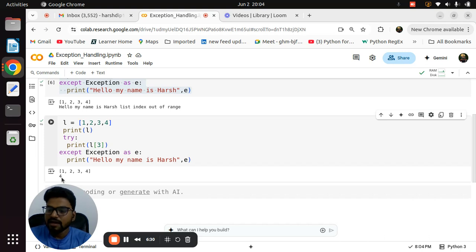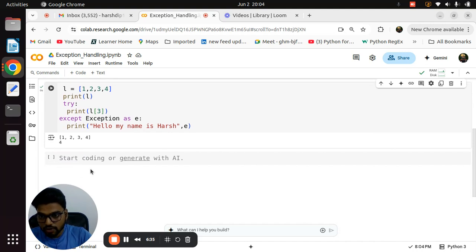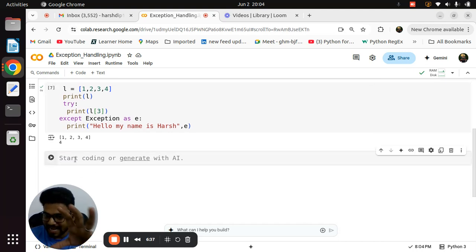Nothing rocket science. Okay. The simple thing to always remember: whenever you see a particular line giving you an error, simply put that line in a try block, and handle it in an except block. That's it. This is basically called exception handling. This is the basics of exception handling, because if I give you more examples in depth, it will become a lengthy video. So if you want to learn Python from start to end, you can connect with me on LinkedIn. I am ready to help you. Okay, so these are the two most important keywords, try and except.